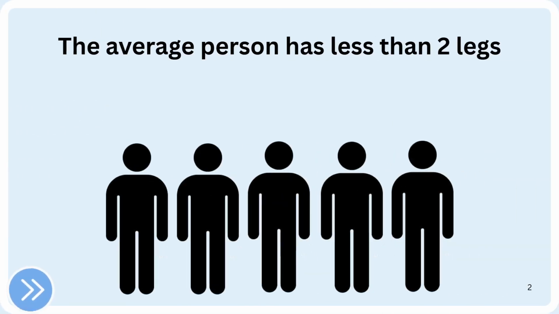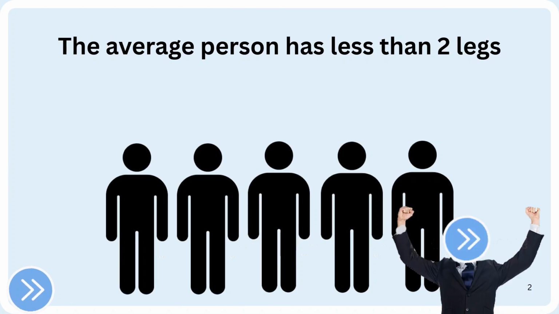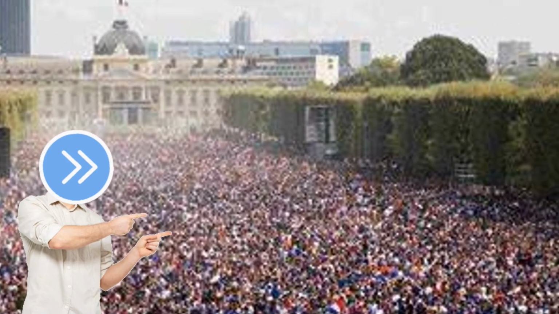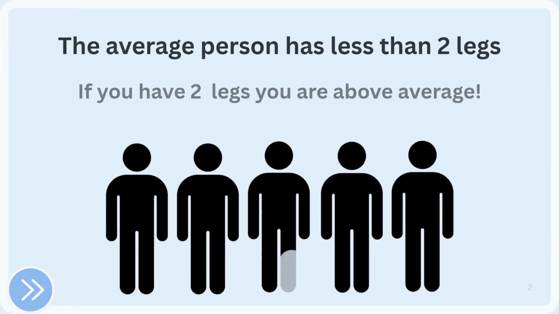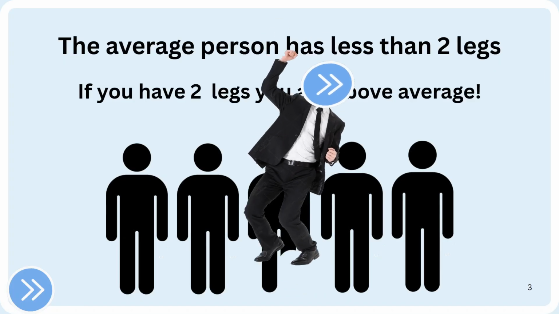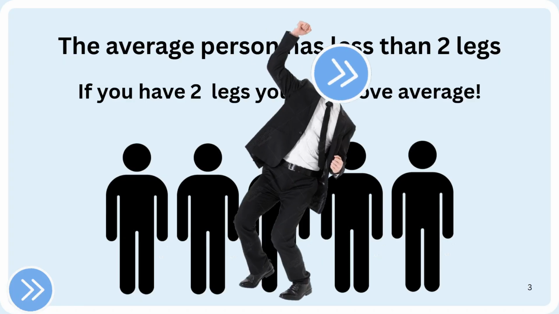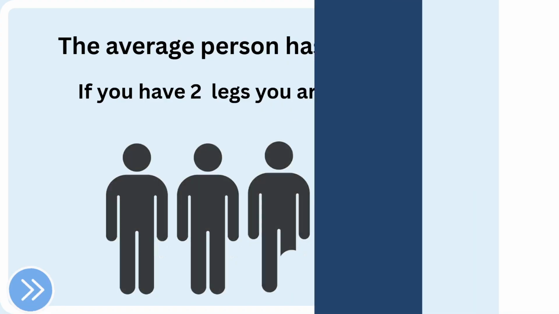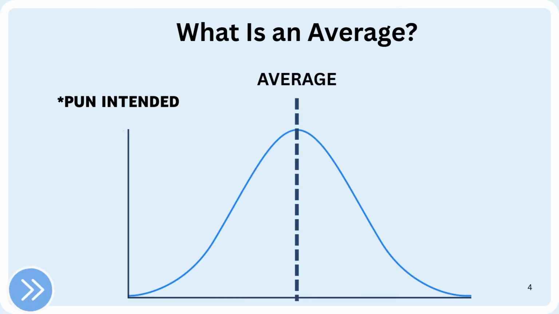Did you know that the average person has less than 2 legs? It may sound weird, but it is completely true. That's what you get when you calculate the average across millions of people. Some may have lost a limb, and therefore the average drops below 2. So congratulations, if you have 2 legs, you are above average. This shows one thing. Averages can be very misleading if you do not understand what they mean.